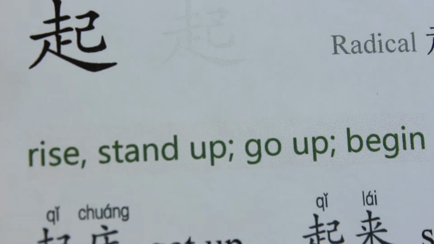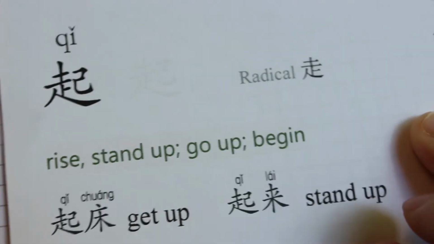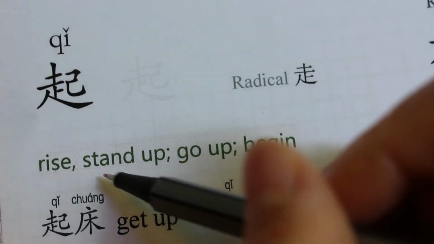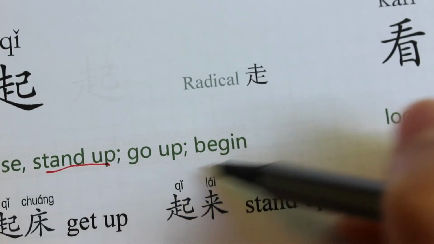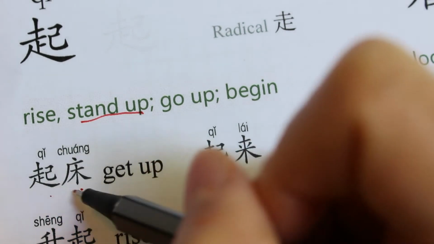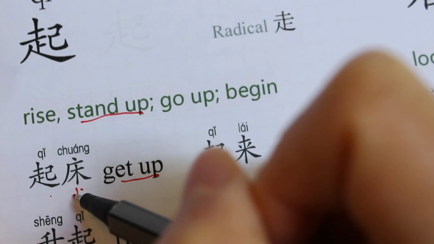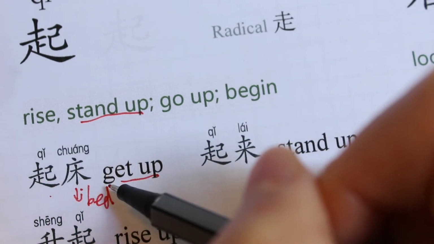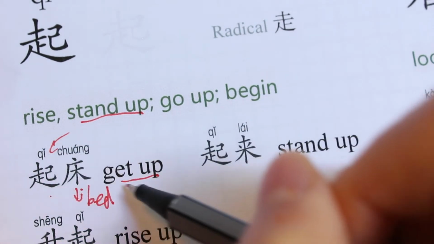The next one is 起. It has the meaning of rise or stand up. 站起来 stand up. Go up. Begin. Okay, the first one 起床 means get up. So 床 means the bed. So you stand up the bed, right? You stand up the bed.